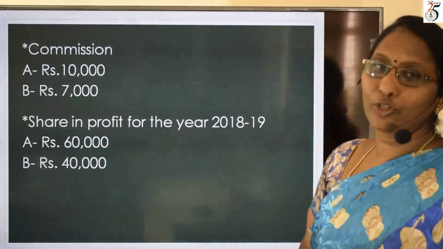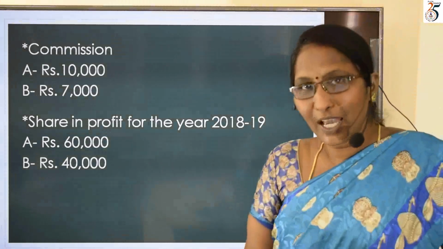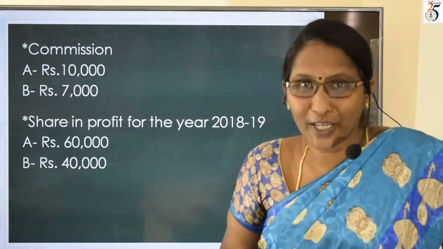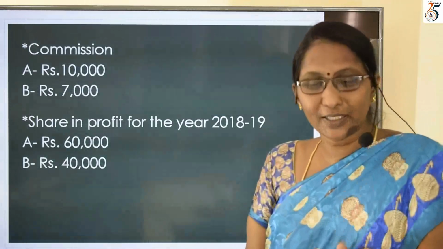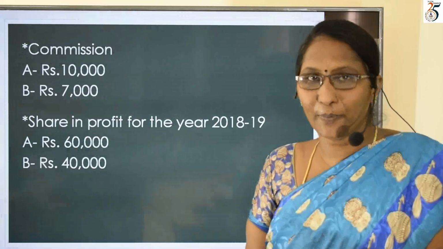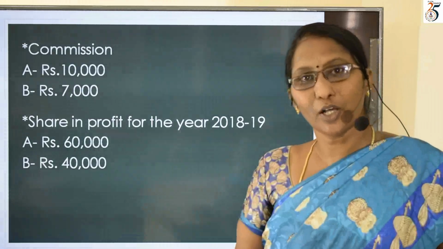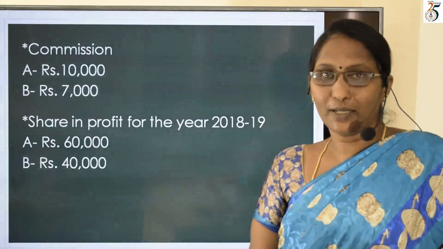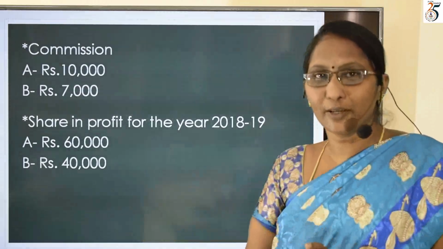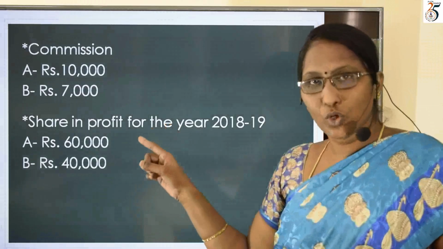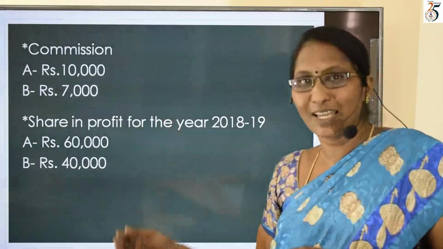There's one more point I want to discuss. Whenever we prepare the partners' capital account, we have to start with the P&L appropriation account. So the P&L appropriation account should be prepared first. After that, we have to prepare the partners' capital account, either under the fluctuating method or the fixed method. But here I wanted to continue the theory with an example. So I'm taking the share of profit or share of loss directly.